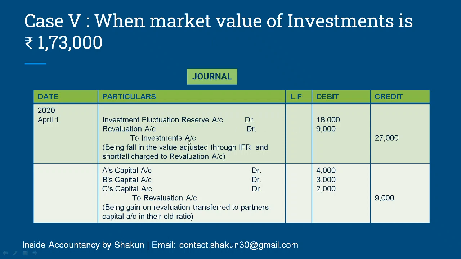The decrease in investment will be credited with 27,000, and the balancing figure, the amount which we cannot cover up from the reserve, will be transferred to revaluation account. And this revaluation account loss will be distributed between the partners in their profit sharing ratio. As soon as we see the revaluation account, it has to be written off between the partners. So 2 entries have to be passed in this case, since the decrease is more than the amount of reserve that is available. So all these cases have been discussed.